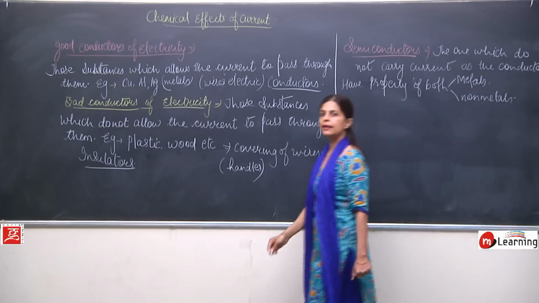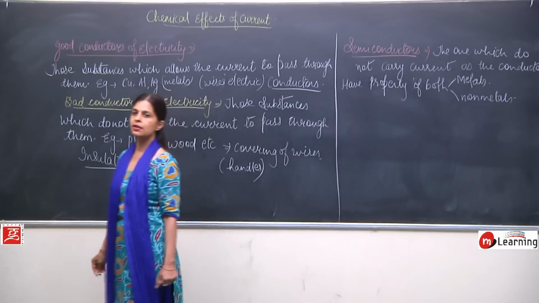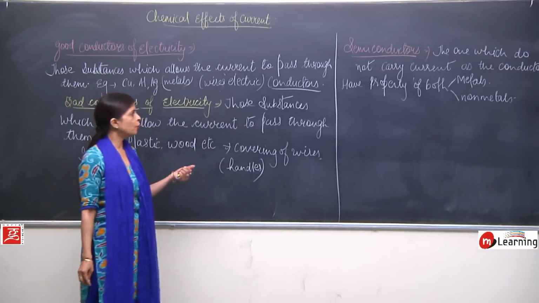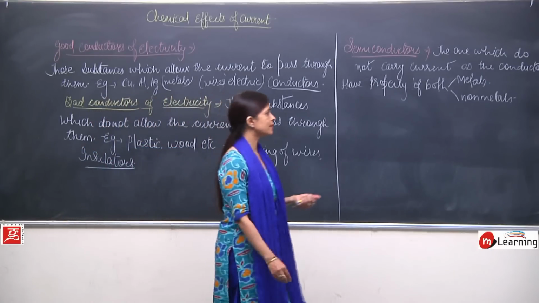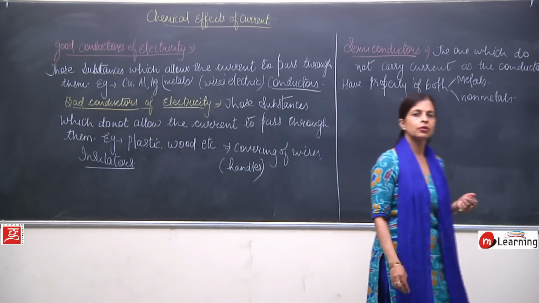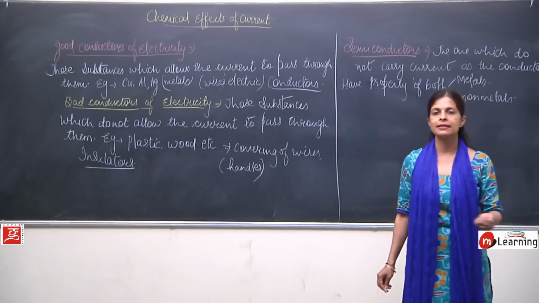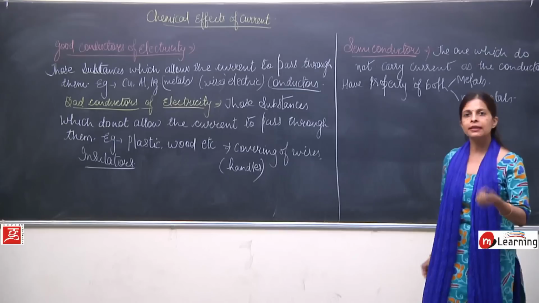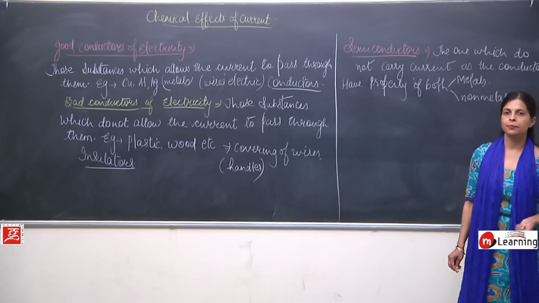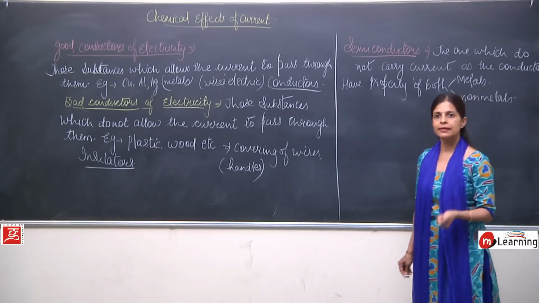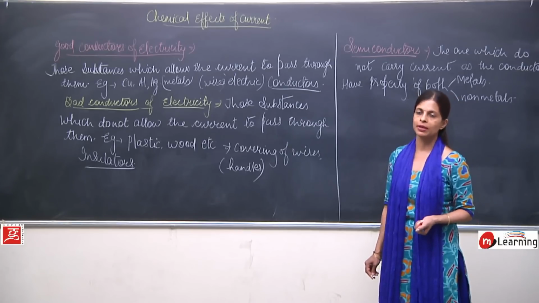So they come under the category of the semiconductors. Now see, poor conductors can be said, then semiconductors. So, the ones which do not conduct electricity as nicely as the conductors can, or they need certain special conditions to carry the current. Now, they have the characteristic features of both metals and non-metals.